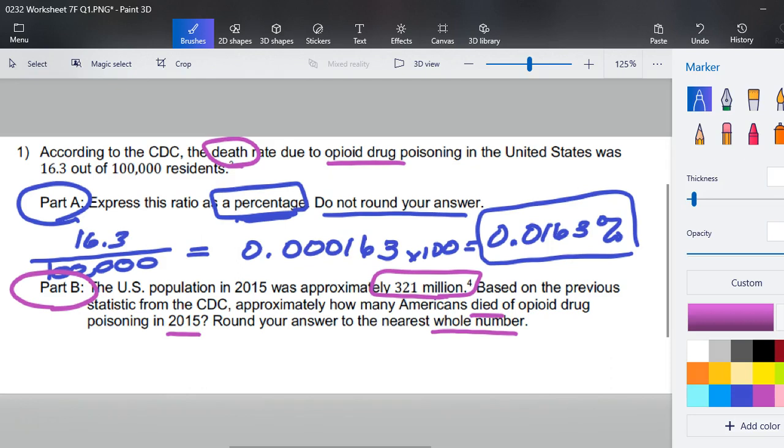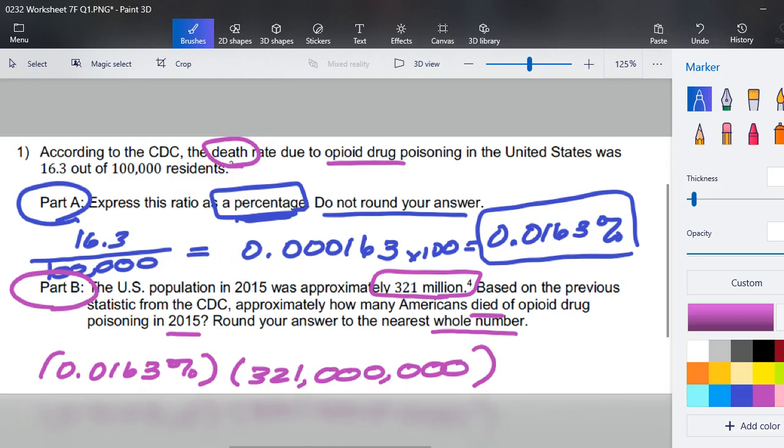To find this number, we're going to calculate what this percentage is of 321 million in the population. When I go to punch this into my calculator, I'm going to divide this by 100 again to get back to this number, and then multiply that number times my 321 million.